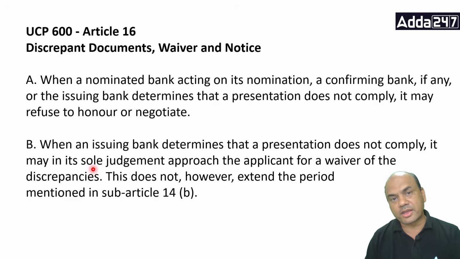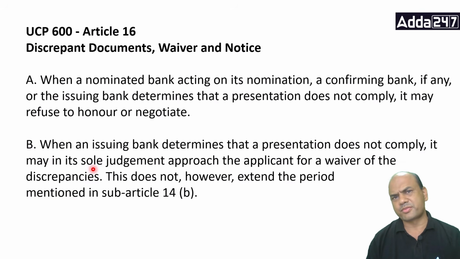So only the issuing bank. Why? Because ultimately, who has ordered the LC? The LC is ordered by the applicant. The issuing bank is the agent. So ultimately, the document should go to whom? The applicant. In the net, the document should go to the applicant.